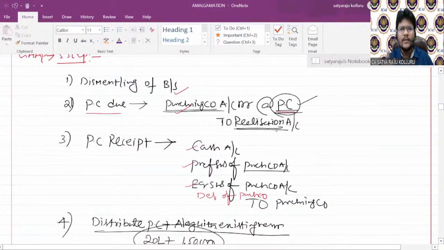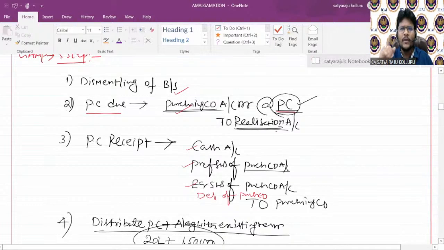For which purpose? The asset you may realize in the outside market at an appropriate time. You may repay the amount to the liability holder as well at an appropriate time. Am I right? So simply you can open them separately for the time being. Then equity share capital, reserves and surplus, and miscellaneous expenditure not written off, which is like a fictitious asset, if any are there in your balance sheet, you can simply close them and transfer them to the equity shareholders account.